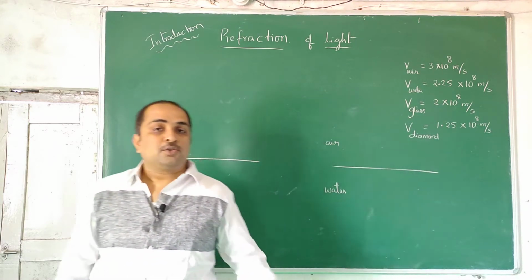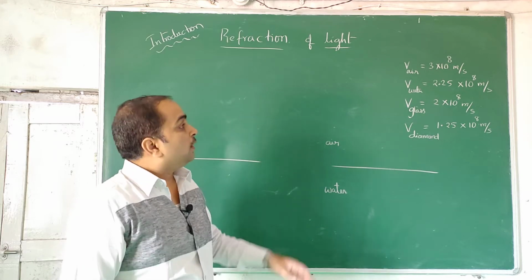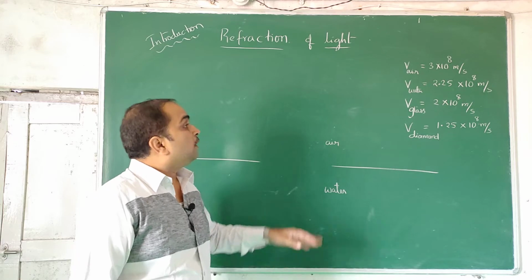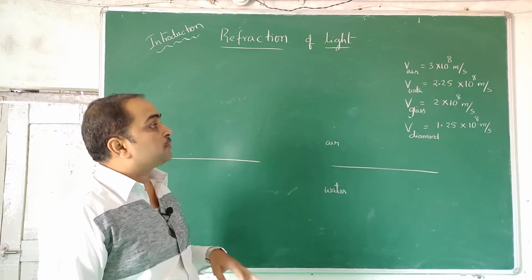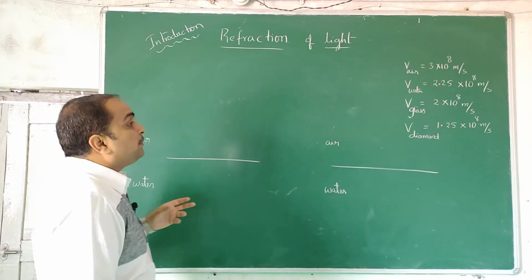See, these values are empirically derived. Experimentally they have calculated those values by Foucault's rotating mirror, and at a higher level you will understand those experiments. But if you can remember these values, it will be very easy to understand refraction. You have to be with me for some time, then you will understand.